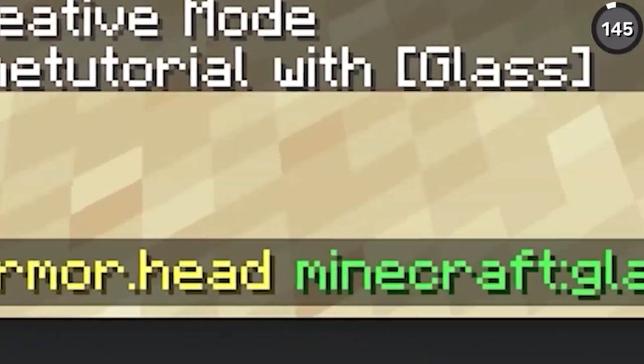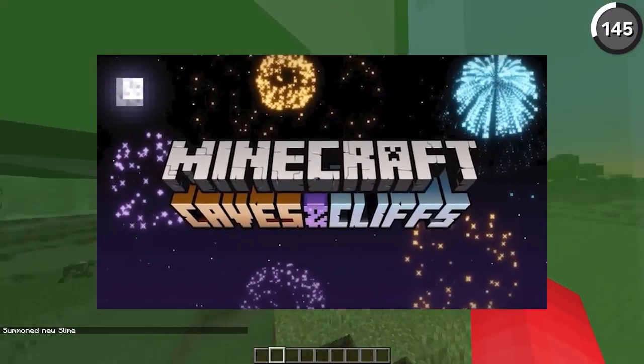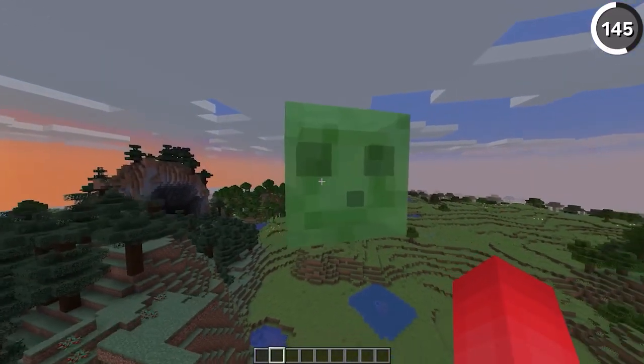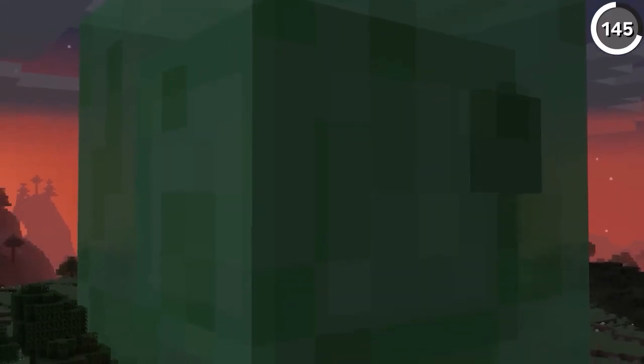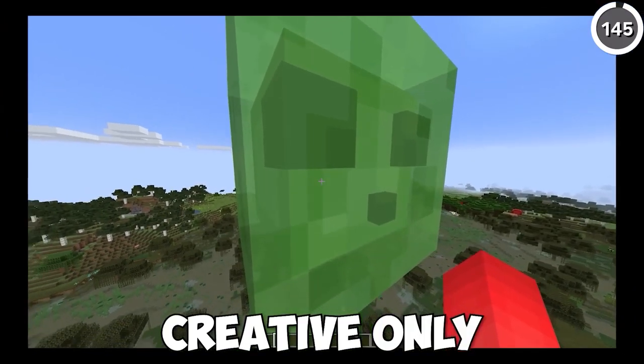There are plenty of hidden gems to see just by messing around with Minecraft's NBT data. But with the Caves and Cliffs update, there's even a new fun sight to see. Now, slimes can be summoned with a maximum size of 128, allowing for some disturbingly huge mobs to roam your world. And all I can say is this, thank God they don't spawn in survival.